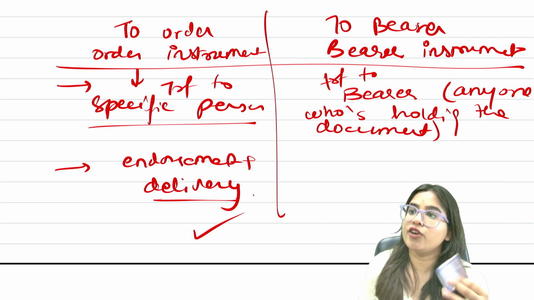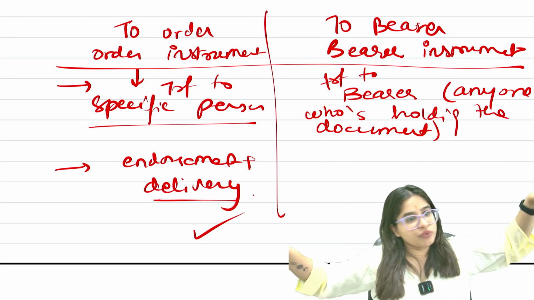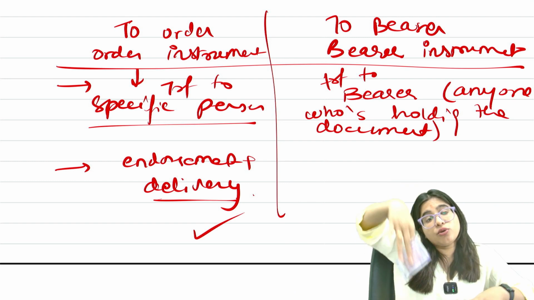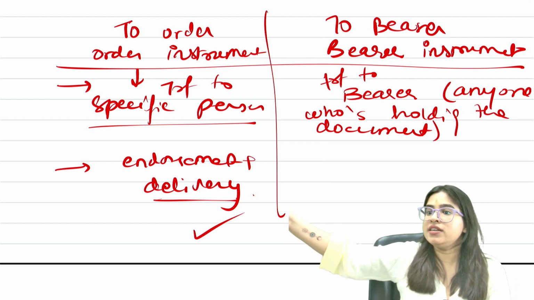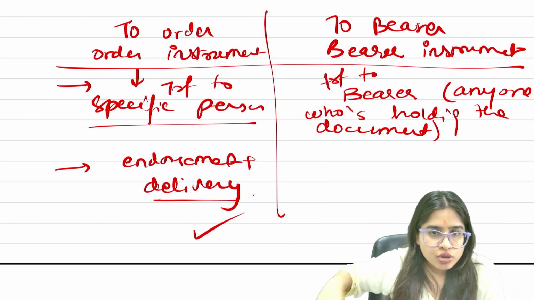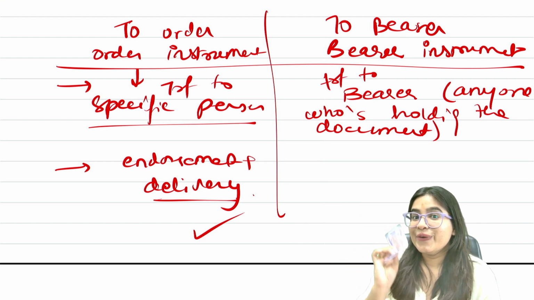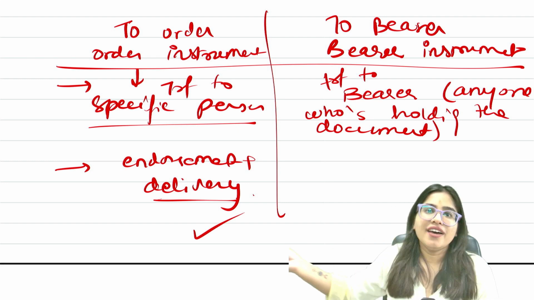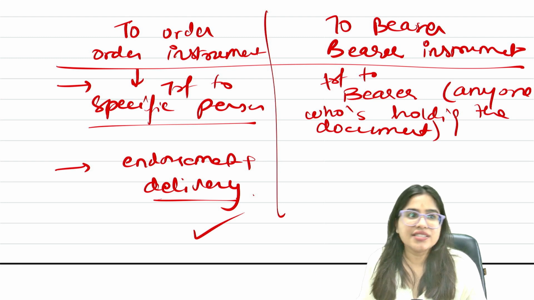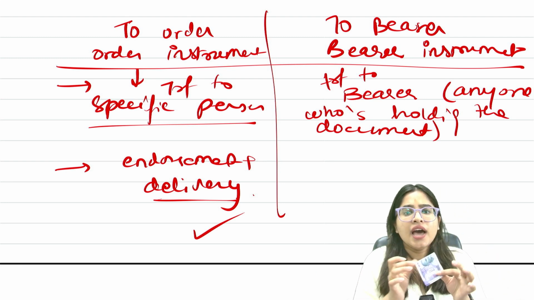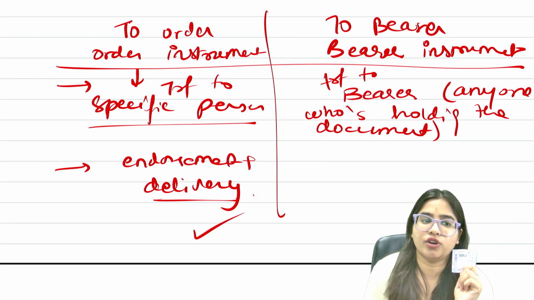Guys, are you understanding? Let's say, for example, I was simply walking on the road, and there was a wind blowing. This 100 rupees note started flying, and it fell down on the road. Raju, walking on the road, found this note. Now, who will become the owner of this 100 rupees note? Raju, because he found it, because he is holding it. Bearer means anyone who holds it, anyone who's in possession of this document, is the owner of that document.